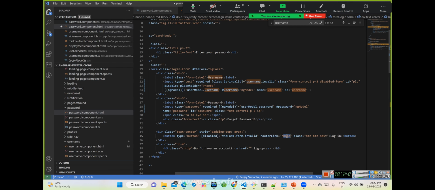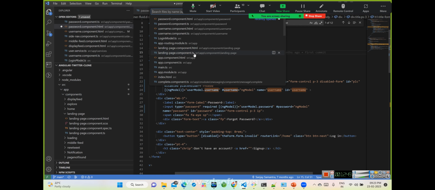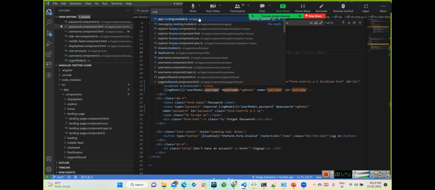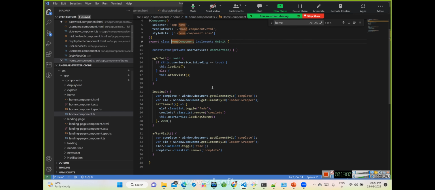First, we should navigate the code and try to understand the flow. We will go to the routing once again and try to understand what happens once we navigate to the home path, and what route gets activated. Definitely the home component will be activated. If I go to the home component, we can see there is some logic written over here.